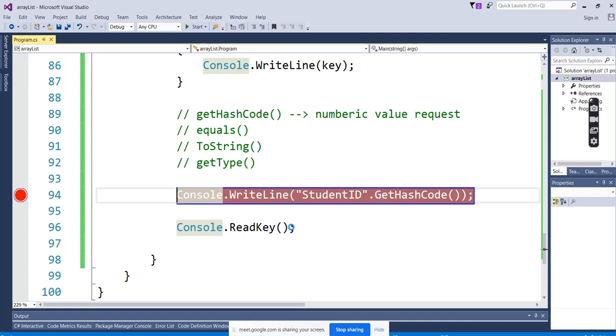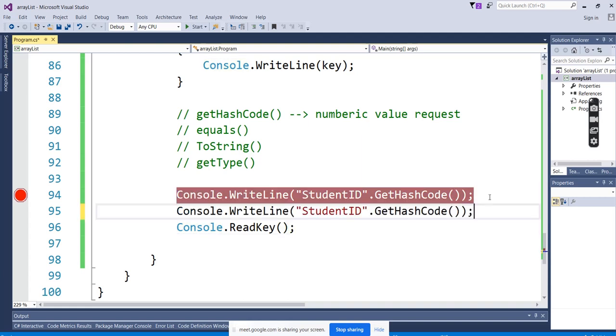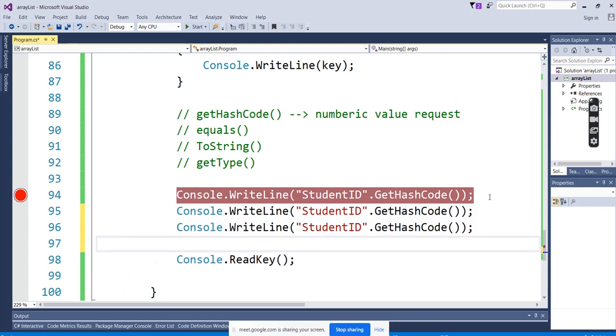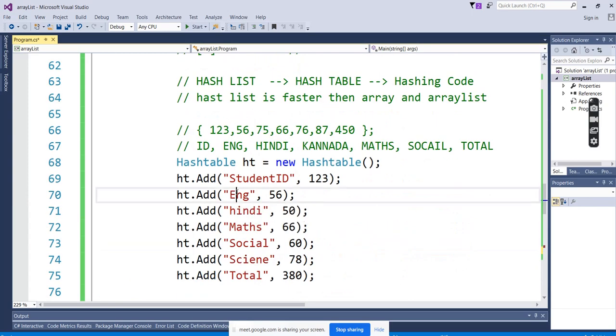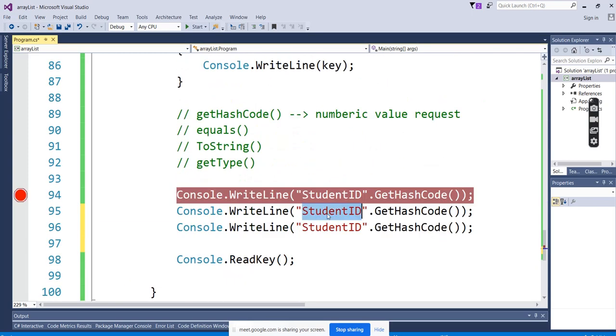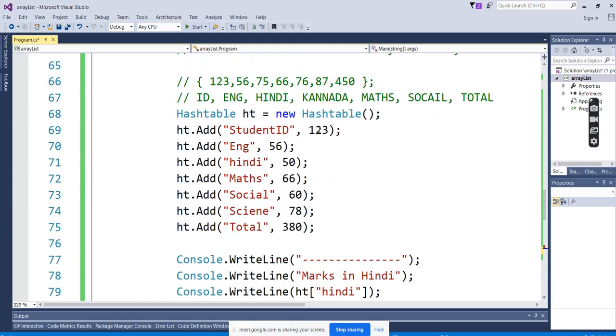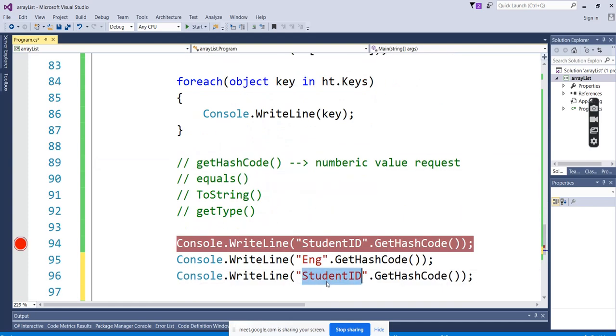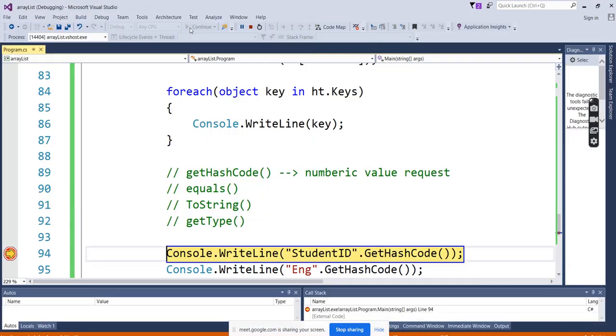If you want to store another thing, like student ID and English, again it's not sequential. The sequence of the hash key and the sequence of the next value will vary. It doesn't mean that the values we get will be sequential. So it is generated dynamically.